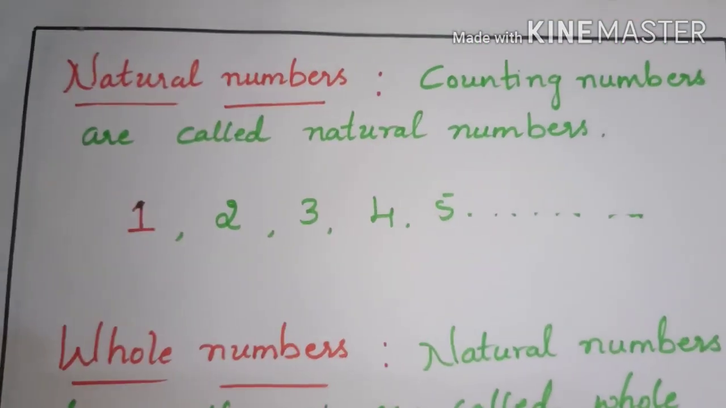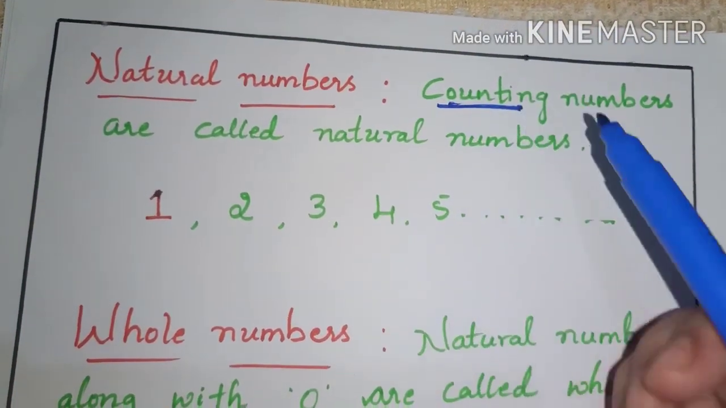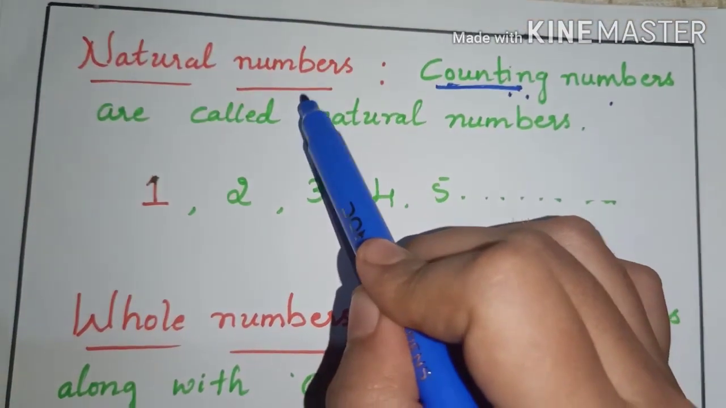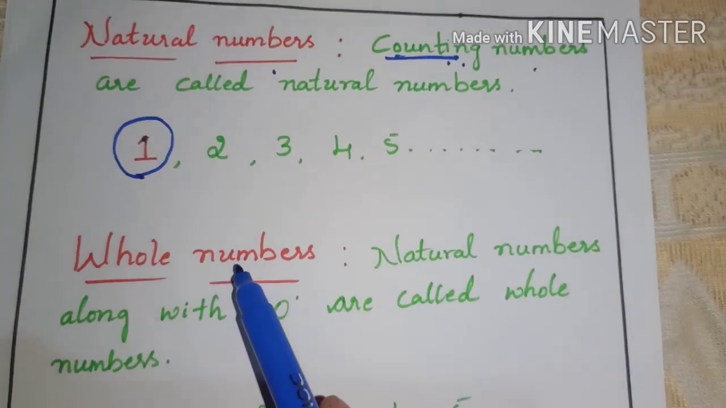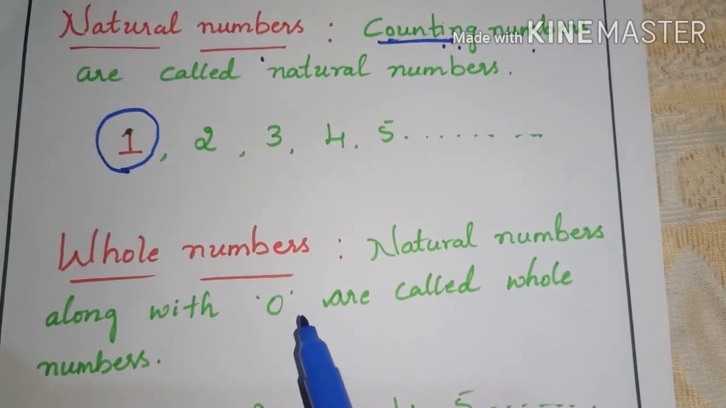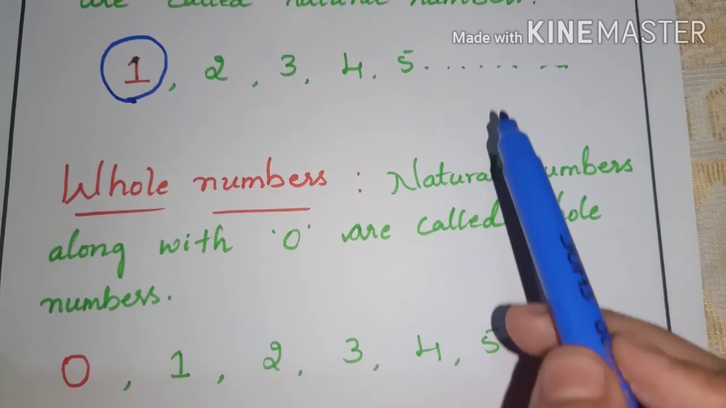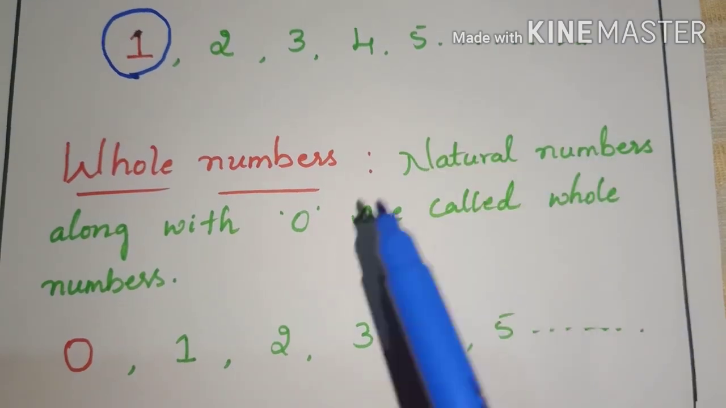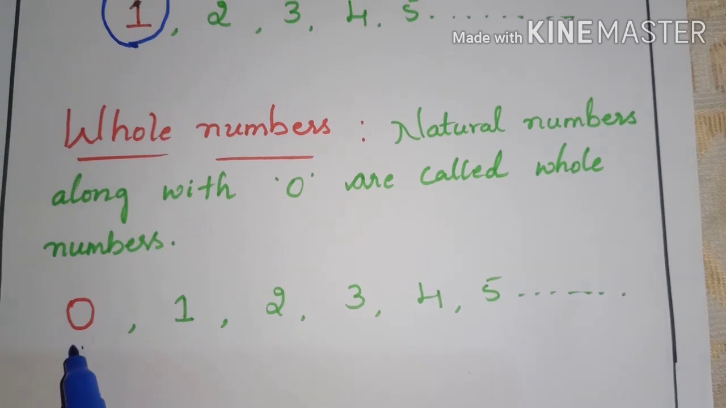So natural numbers, counting numbers are called natural numbers. We start counting from 1, so it is called counting numbers. Counting numbers are called natural numbers and it begins with 1. Whereas whole numbers, for this set of natural numbers, when 0 is added, it becomes whole numbers. See, the same natural numbers along with 0, including 0, become whole numbers. See the whole numbers, it starts from 0.